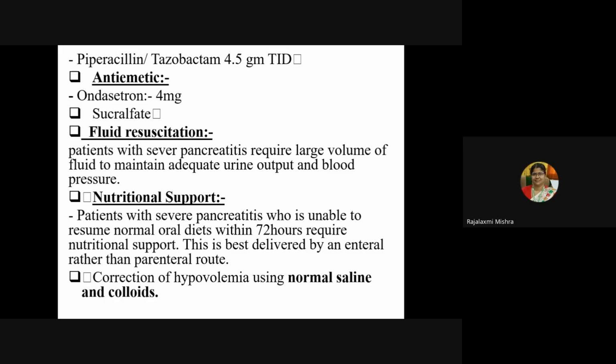Ma'am, what is a Grey Turner sign? Grey Turner sign. This is in pancreatitis. Okay, I think I have left that one.